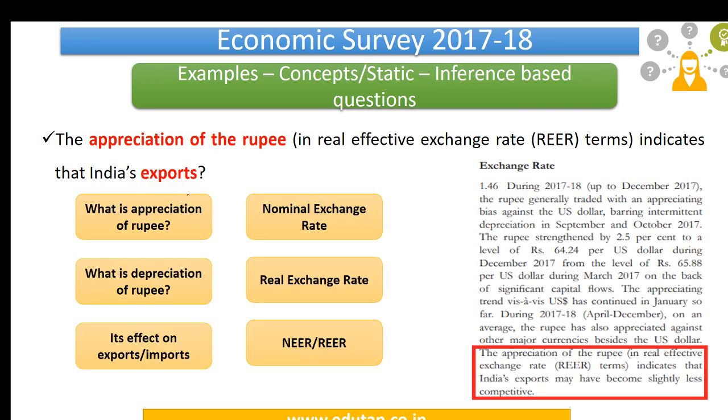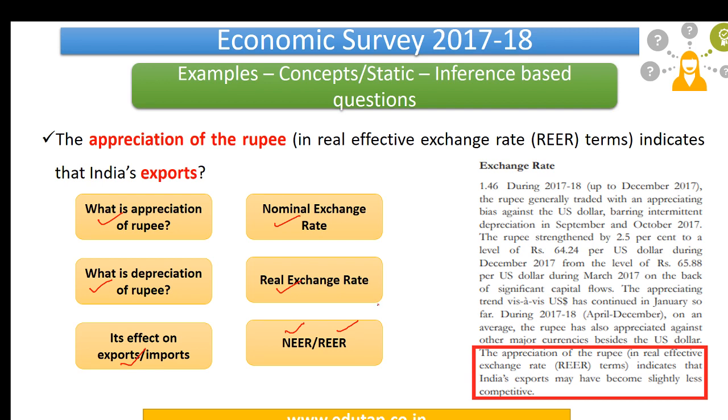When you look at this question, immediately a chain of thoughts should form, right? You should immediately answer: what is appreciation of the rupee? What is depreciation of the rupee? What is its effect on imports and exports, right? Immediately move on: what is the nominal exchange rate? What is the real exchange rate? What is NEER? What is REER? All these things you would find in our explanations, right?